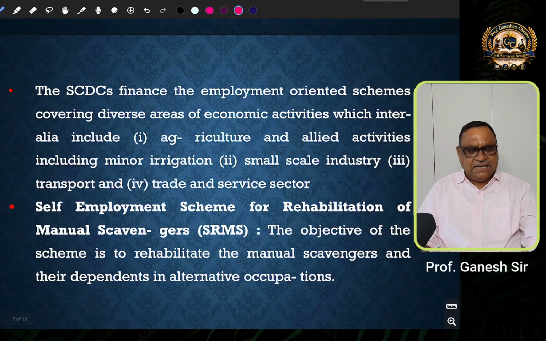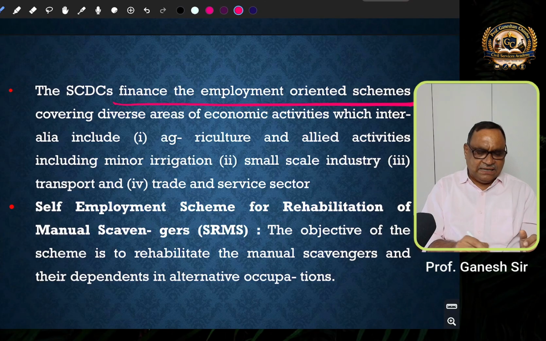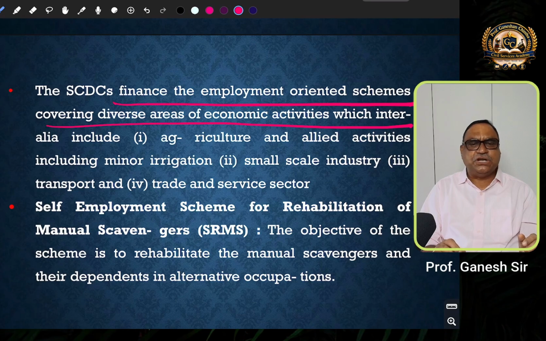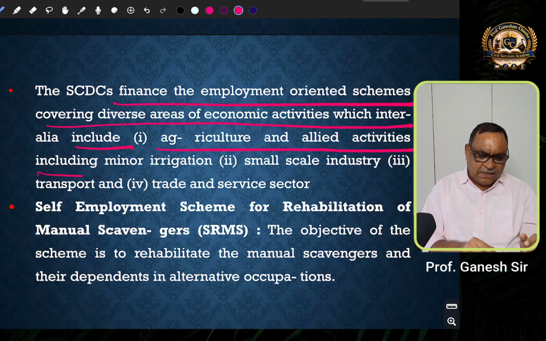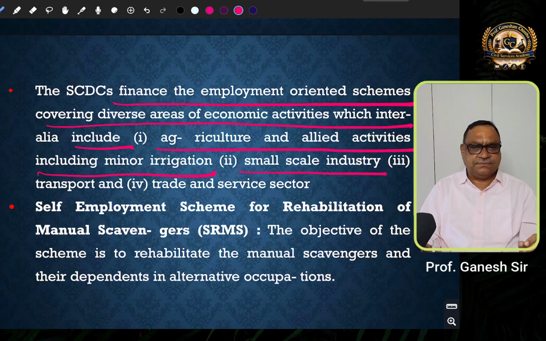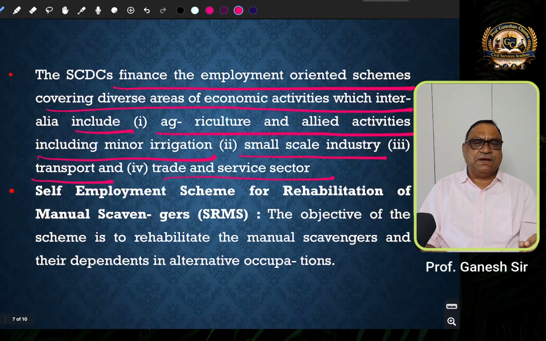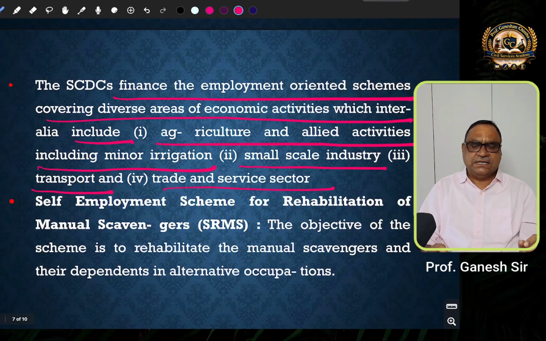The state level corporations finance the employment oriented schemes covering diverse areas of economic activities, which include agriculture and allied activities, including minor irrigation, small scale industries, transport, trade, and service sector. So that means the financial support is provided to the identified beneficiaries related to these four fields.